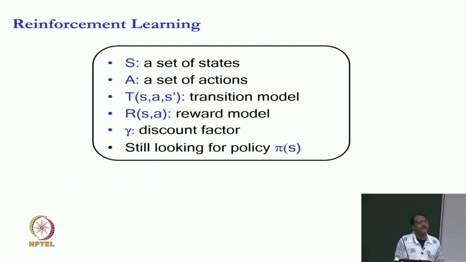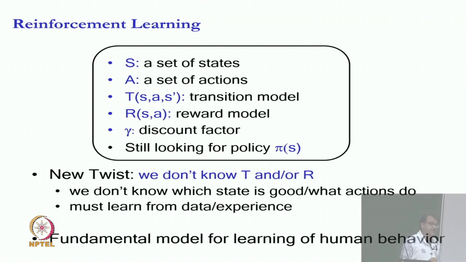So, we are still looking for the mapping from states to actions such that my expected discounted reward over an infinite horizon is maximized. So, we are still in the world of an MDP pretty much as we have been defining this last week, except that we are going to add a new twist. And the twist is going to be that I may not know the transition function, or may not know the reward function, or may not know both, or aspects of them. Any time where any of this is not fully specified, we are no longer in inference world, we are in learning world. Okay?